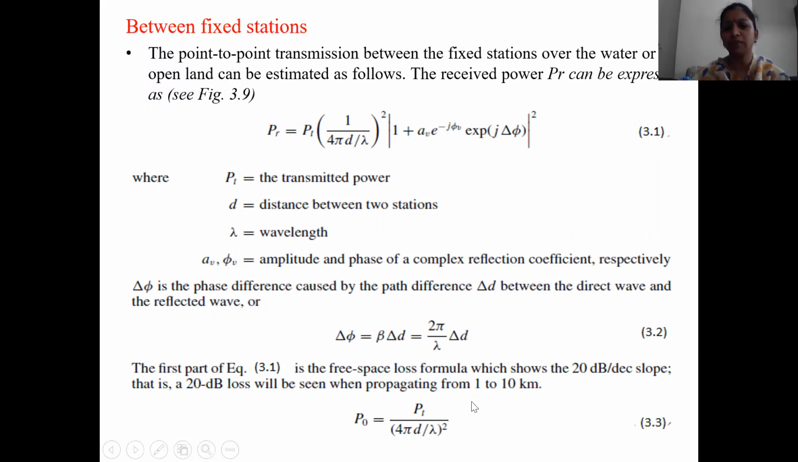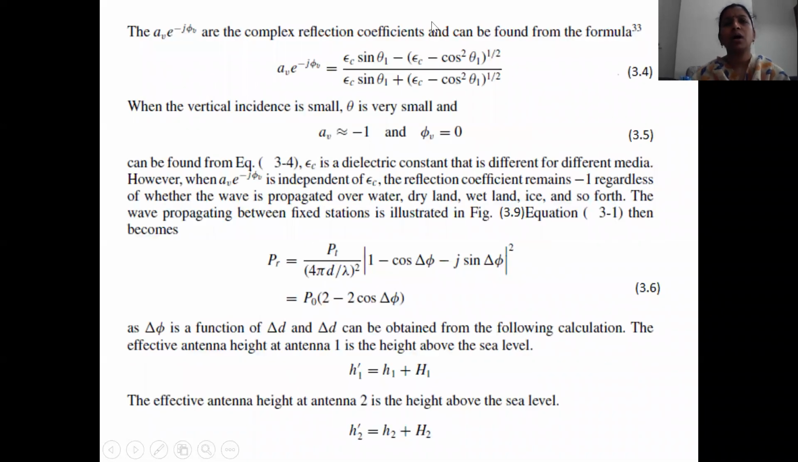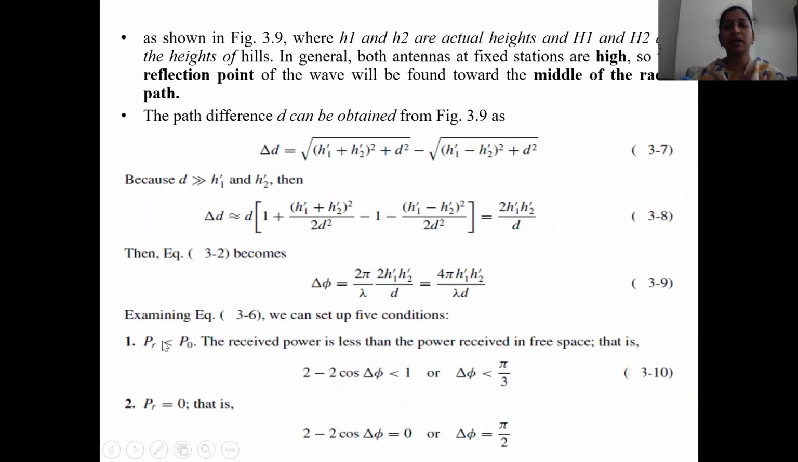We have already derived all this, and this is the direct wave. You can see the reflected wave. AB e to the power minus j del phi are the complex reflection coefficients, because here permeability and conductivity come into effect. We substitute those values, and the reflection coefficient AB is equal to -1 as the 180 degrees phase change is there, and phi v is equal to 0. After substituting and simplifying, we get P0 times 2 minus 2 cos del phi, with H1 dash and H2 dash taken as the heights. Finally we get the equation del phi equal to 4 pi H1 dash H2 dash by lambda d.